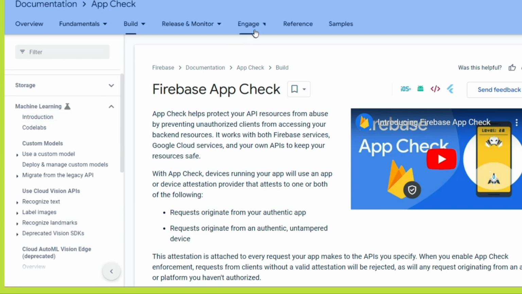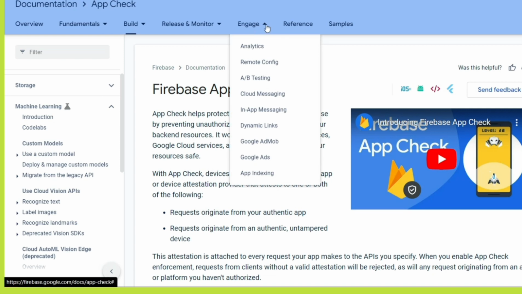Apart from this, there are other things, like you can see in the engage section, there is analytics, which you require to monitor the actions of the user. Remote config is a service for your A/B testing and changing and tracking the preference, and showing your app according to the preference of your users. A/B testing is basically testing your app, which particular type of UI is more appealing to the customers, right? So based on that feedback, you can customize your UI. And cloud messaging, in-app messaging, Google Ads.